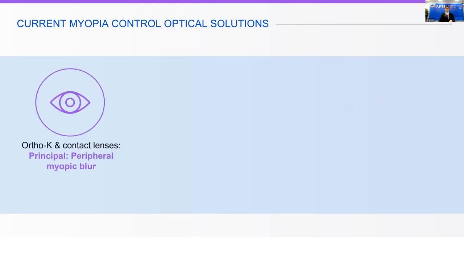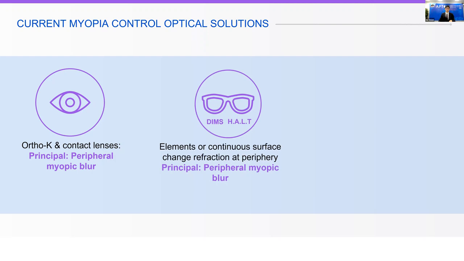So how does it work? Let's start with what we have today on the market. So there are a few optical solutions. Of course, there are drug solutions like atropine, but on the optical front, we have a few solutions to slow down myopia. The first one is contact lenses, so either ortho-K specific contact lenses or other specialized contact lenses. And they use this principle, which is called peripheral myopic blur, for creating a myopic blur on the periphery of the retina. Then we have glasses that are actually doing the same.